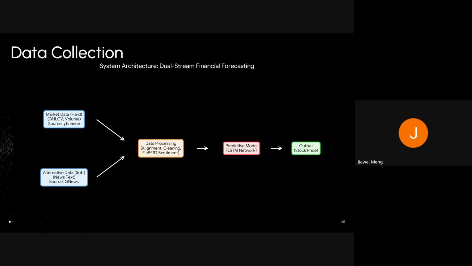We divide our data collection process into two streams. First, you can see that we utilize the Yahoo Finance API to extract the daily OHLCV vectors: open, high, low, close, and volume. And we ensure full historic coverage from January 2023 to December 2024. We preprocess this data to align the timestamps and filter out the non-traded data, establishing a clean temporal backbone for our models.